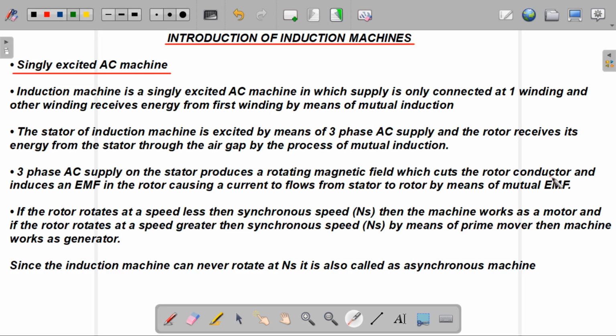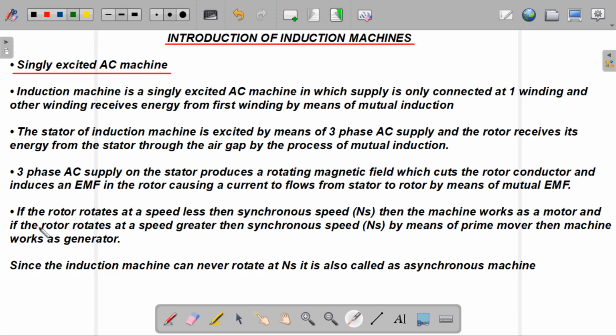When the rotating magnetic field produced by the stator cuts the rotor conductors, it produces an EMF, and that causes a current to flow from the stator to the rotor through the air gap by means of mutual electromagnetic force.